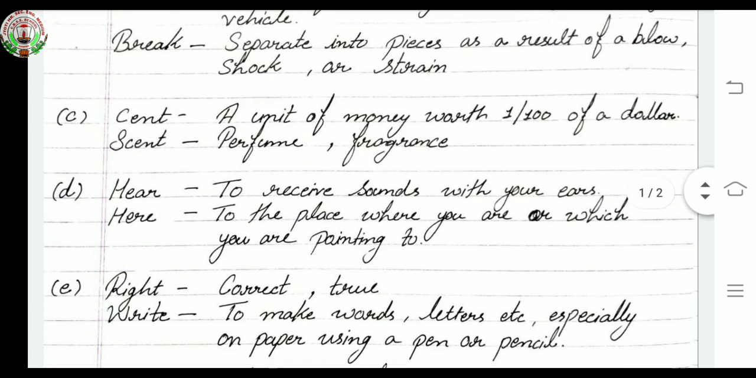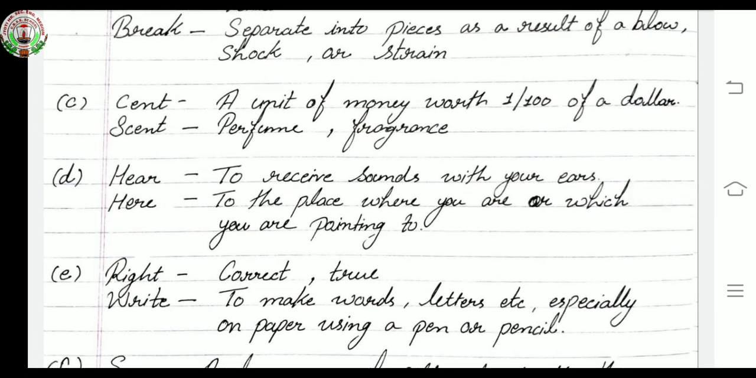Now note down the third one, cent. This meaning I told you in chapter 1.2. A unit of money worth 1 by 100 of a dollar. Okay, a unit of money worth 1 by 100 of a dollar. Second, cent is S-C-E-N-T, scent. That means perfume or fragrance. Okay.